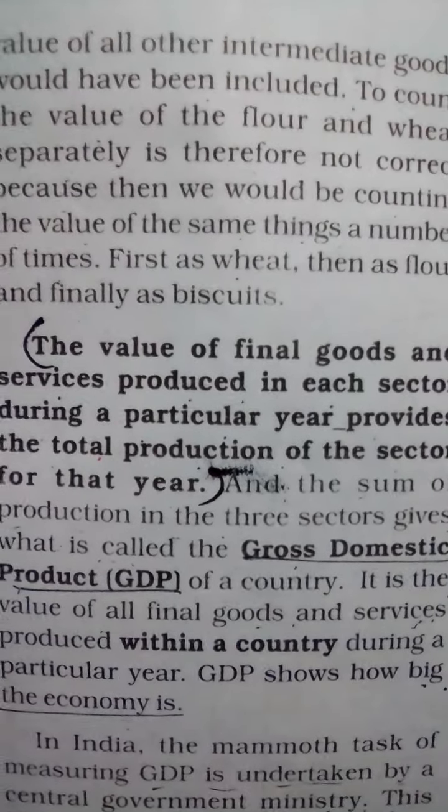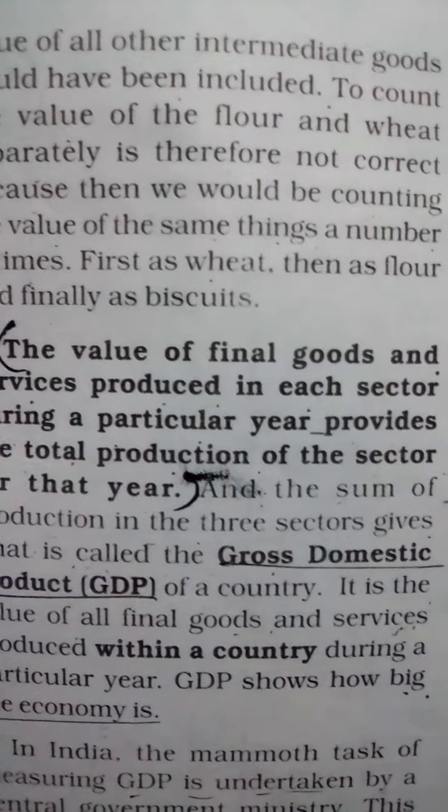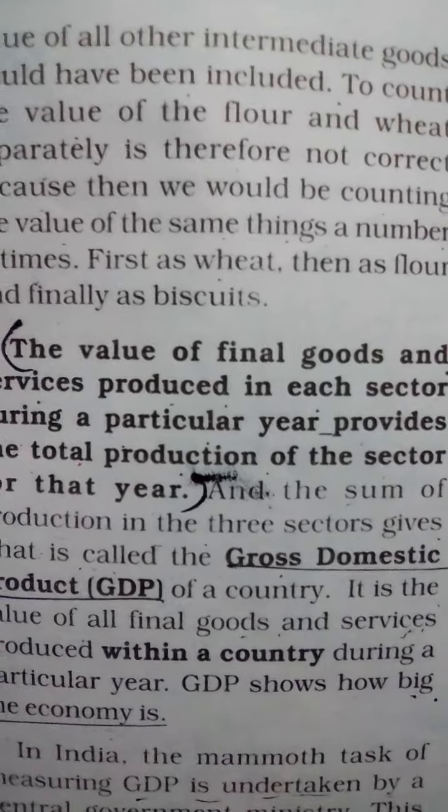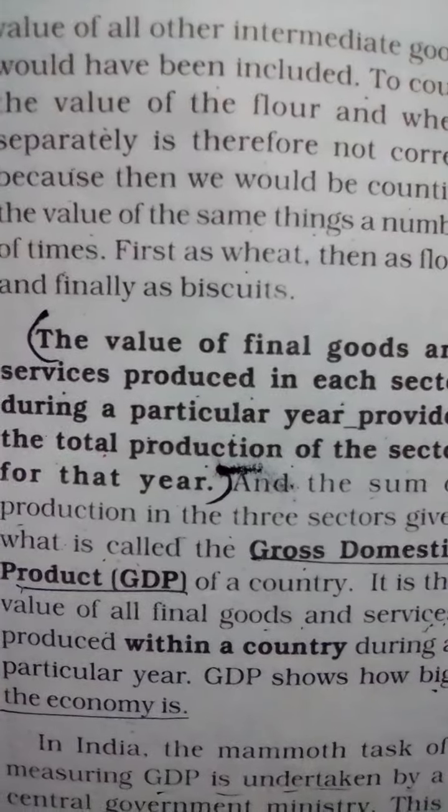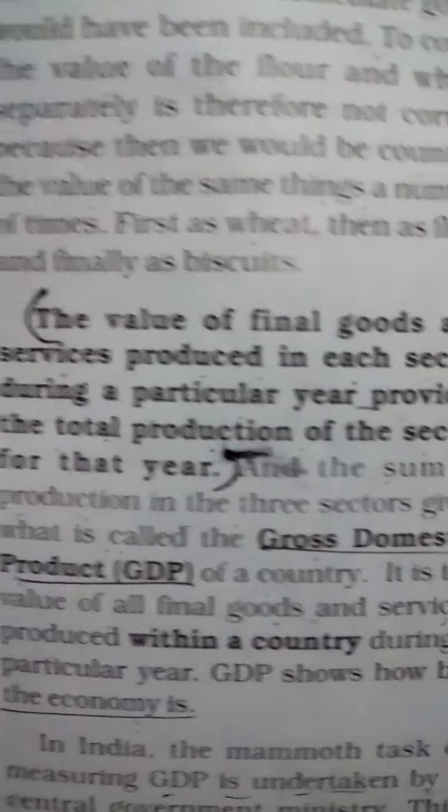And when C sells it for 100, that means 20. So 50 plus 30 plus 20 is rupees 100.